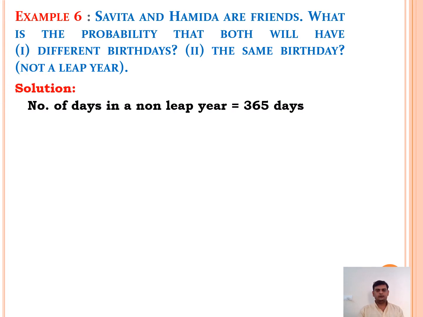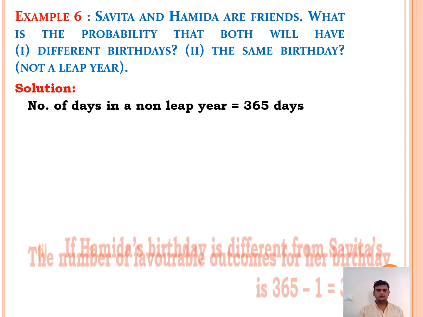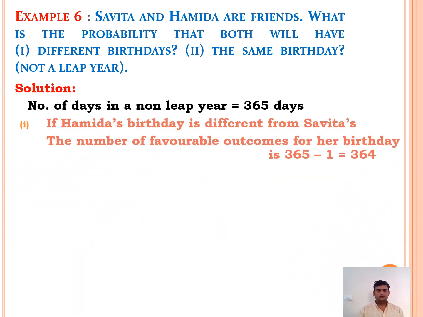As we know, the number of days in a non-leap year is 365 days. Out of 365 days, getting different birthdays and getting the same birthday. For example, Hamida's birthday is different from Savita's.